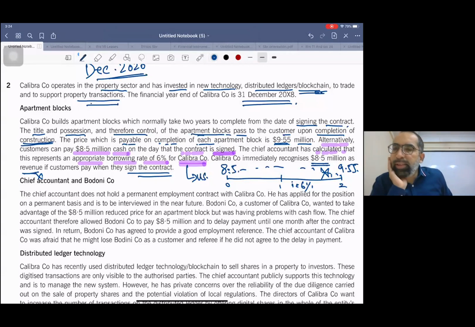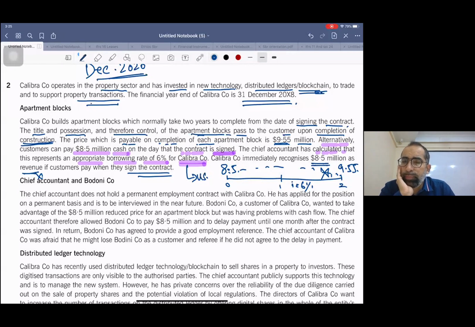So this is very simple. We can take their money now and we can use it. And the discount we are offering is equal to the interest. The discount we are offering to them for this upfront payment is basically the interest, and interest should be spread over these 2 years. Okay, so now what should be the treatment?